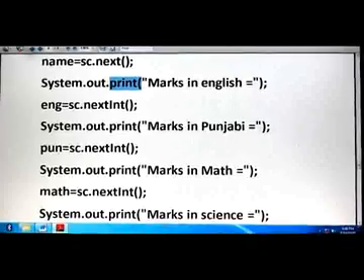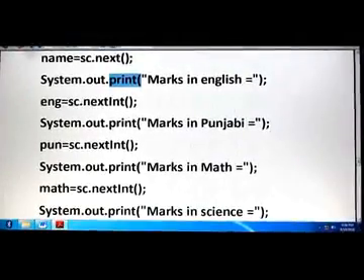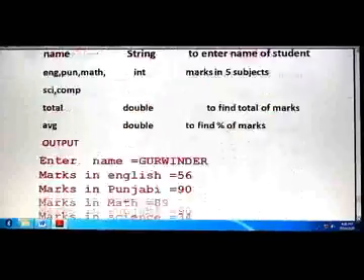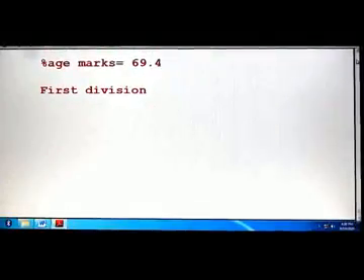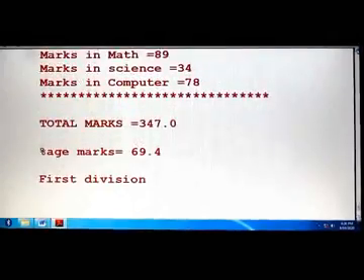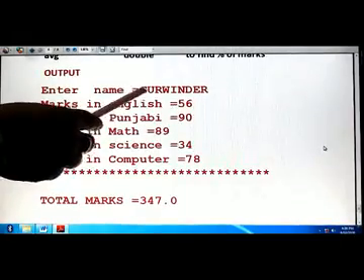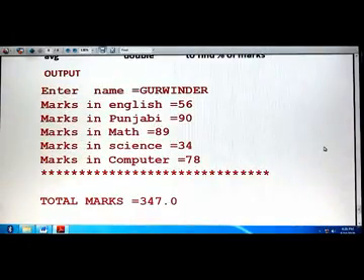And if you write print, then the computer control will remain in the same line. This I have also shown in the practical. So if you want the control to be in the same line, then use the System.out.print statement.